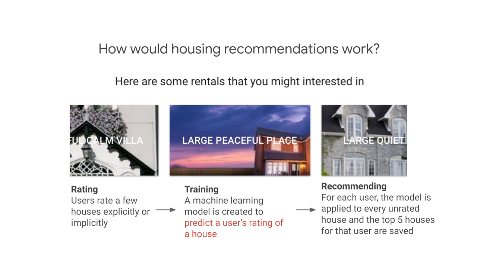A particularly simple model could be to look at all the users who rated this particular house and find the 3 users in their list who are most like you. Maybe they live in your country, maybe they have the same age, maybe they went to the same college. Find the 3 users in that list who are most like you. And then the prediction is the average of those 3 users' ratings.